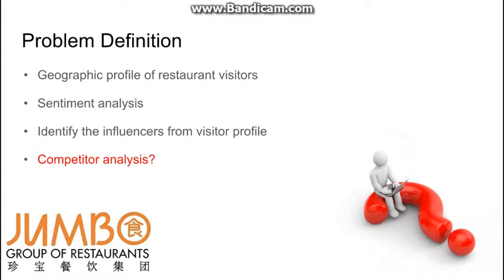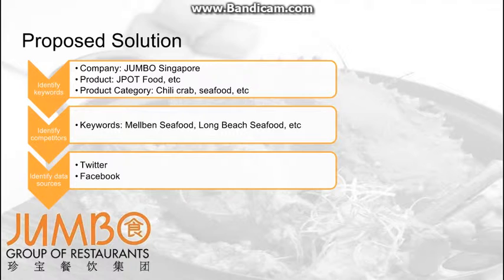We break down the problem into these areas. First, to get a geographic profile of restaurant visitors. Since Jumbo is not only popular with locals, it is also popular with foreigners. But where are these foreigners from? What are the visitors saying about the restaurant? Are there any key influencers who have visited the restaurant? And what are our other visitors saying about Jumbo's competitors?